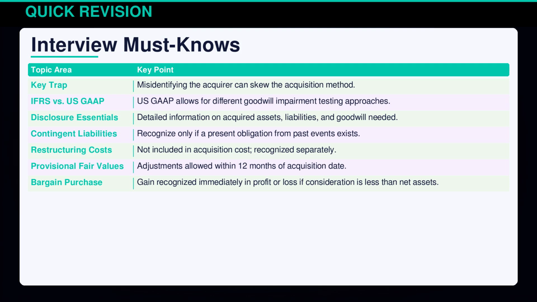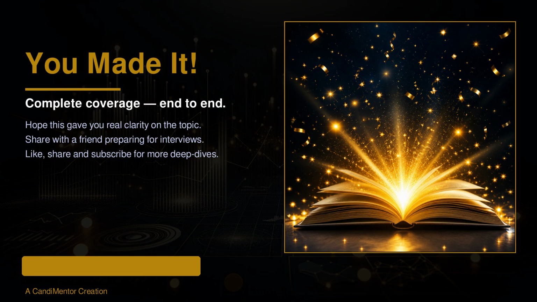Recognize contingent liabilities when a present obligation exists. Remember, restructuring costs aren't part of acquisition costs. Provisional fair values can be adjusted within a year, and any bargain purchase gain hits profit immediately. That's your complete guide to this accounting standard.